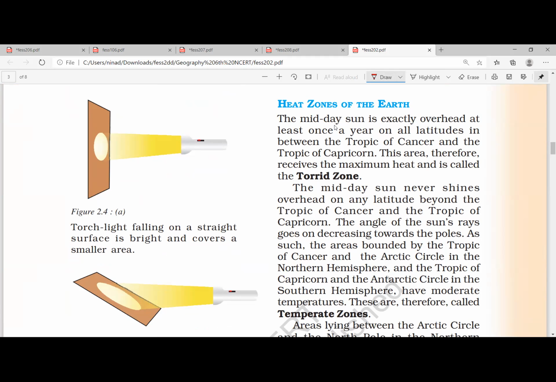Now look at this heat zone on the earth. I said torrid. In the torrid region, that means between the Tropic of Cancer and Tropic of Capricorn, at least one day in the year they will have an overhead sun, because the sun will be migrating between the Tropic of Cancer and the Tropic of Capricorn. Write down: in the torrid zone, at least once in a year, they will have an overhead sun.